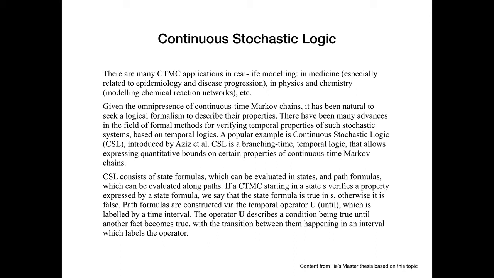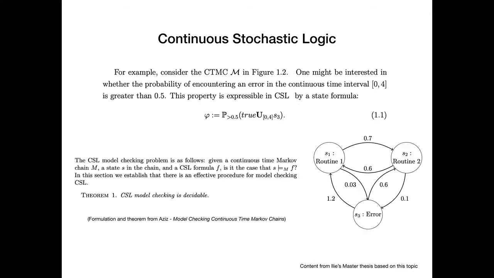We're only going to talk about the vanilla CSL, which has the temporal operator until, labeled by a time interval. What the until means is that the condition before it is true until the condition after it becomes true, with the transition happening in that interval. To give a concrete example, this is what a CSL formula looks like. Just a refresher again.